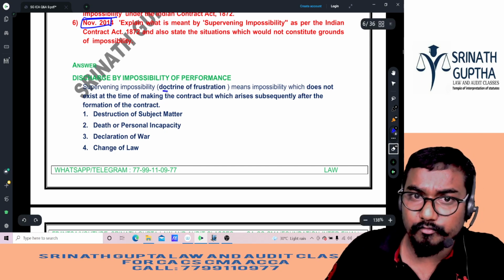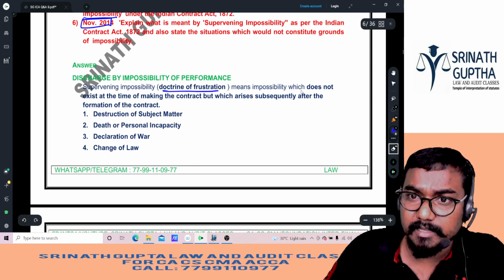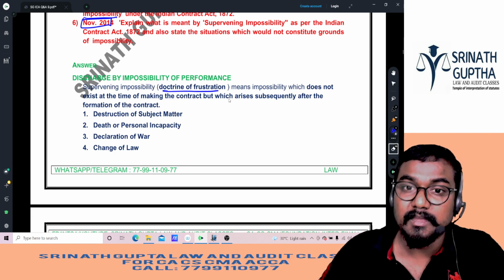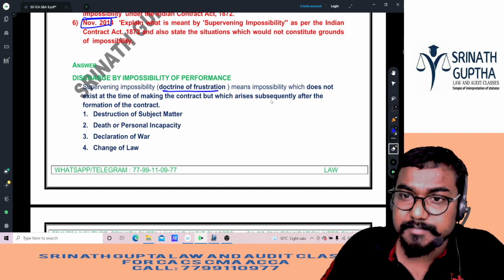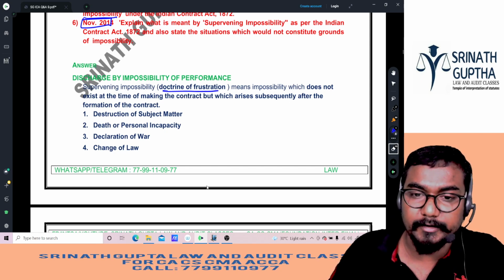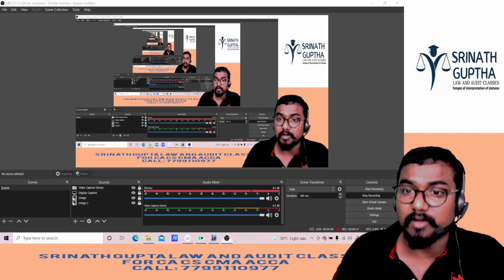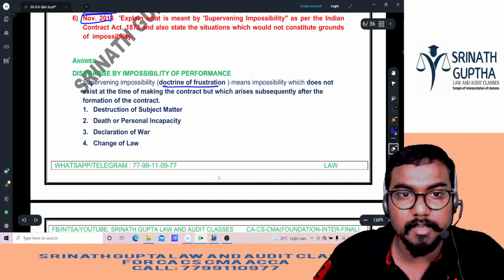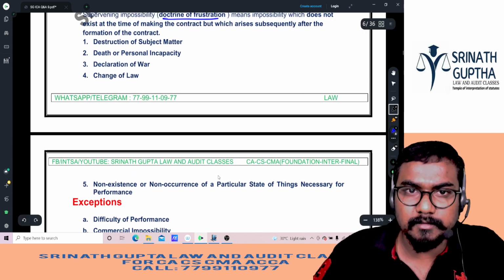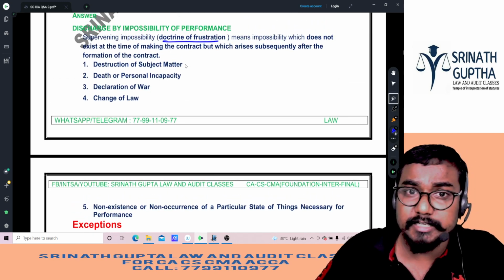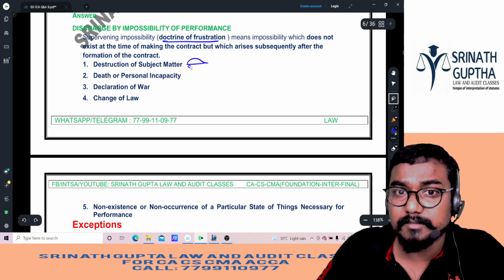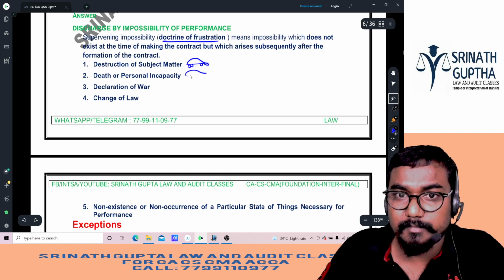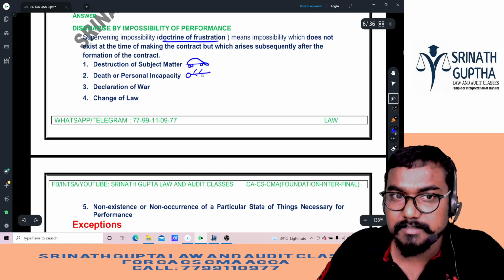Supervening impossibility, another name being the doctrine of frustration, means an impossibility which does not exist at the time of making of the contract, but which arises subsequently after formation of the contract. After formation of the contract, it was found that something is missing. It is said to be supervening impossibility. Which impossibility, beta? Supervening impossibility. He is asking for the examples and exceptions. First one is destruction of the subject matter. If the car is destroyed, the contract is discharged. Death or personal incapacity: after a party becomes deceased, the contract is discharged.